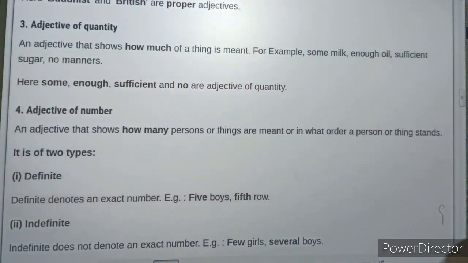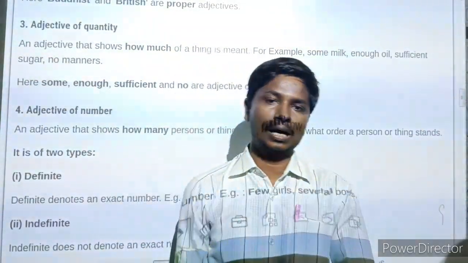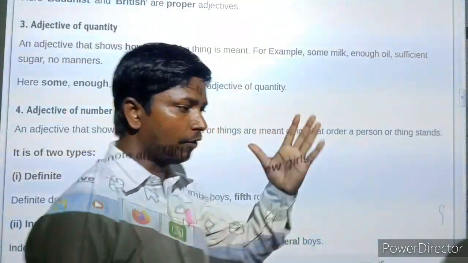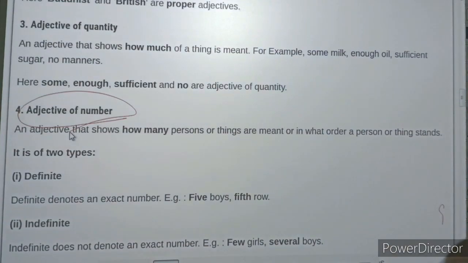After adjective of number, how much pen do you have? If I tell the answer, I have 5 pens. How much? I have 5 pens, and this is the 5. That is adjective of number.